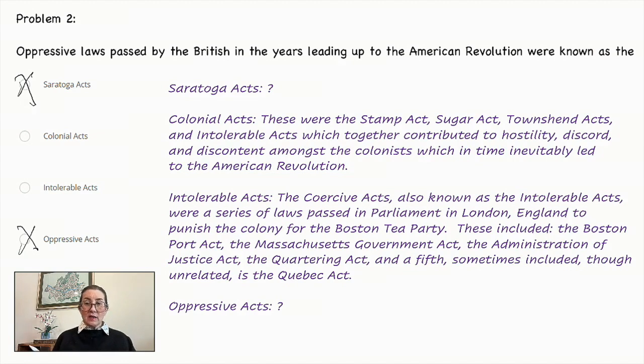So these Intolerable Acts referred to 4 different laws, as mentioned, passed by the British in response to the Tea Party. These acts placed burdensome and expensive regulations on American colonists who responded through organizing and protests and eventually rebelling. So the correct answer is the Intolerable Acts.